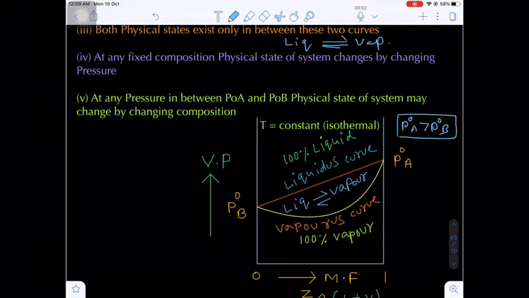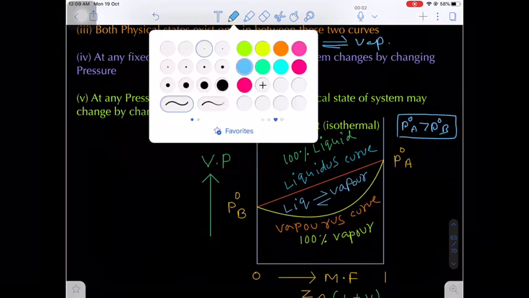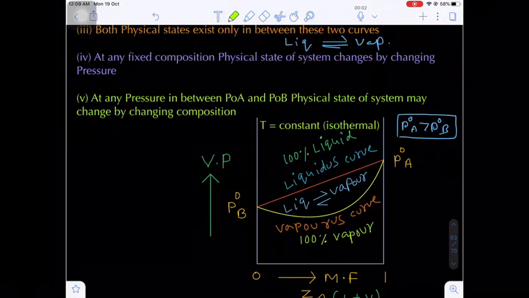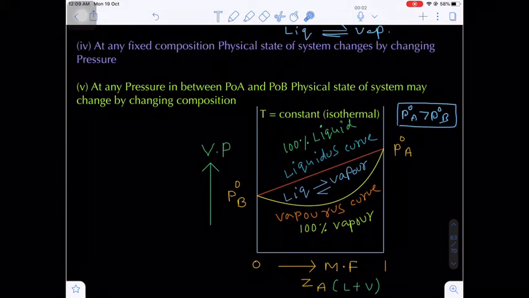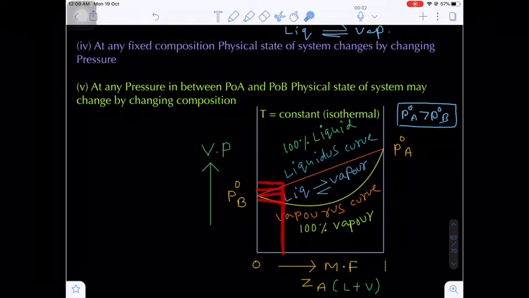At any fixed composition, the physical state of a system changes by changing the pressure. Are you getting my point? What is the meaning of this one? Let's suppose I am taking a particular fixed composition here. At a particular composition, what happens if you change the pressure? If you change the pressure P1, P2, P3, then the physical state of the system changes.